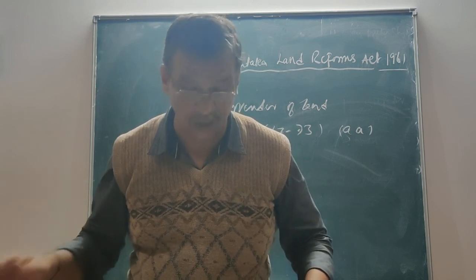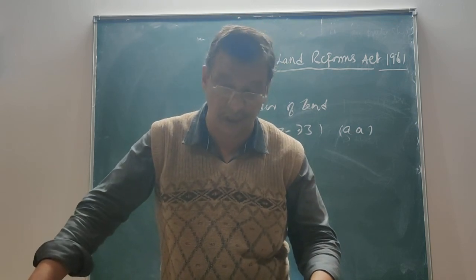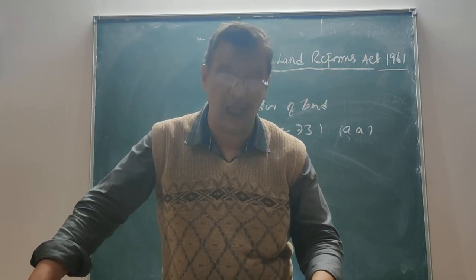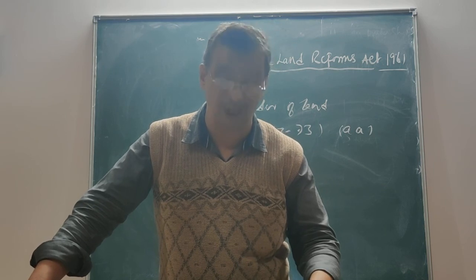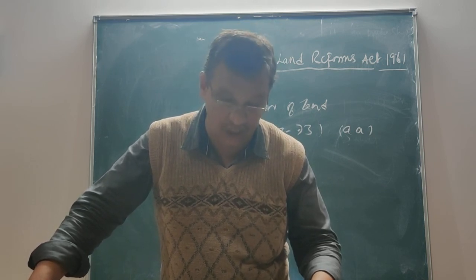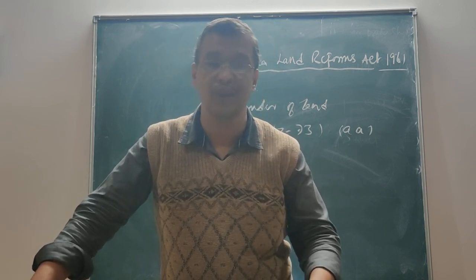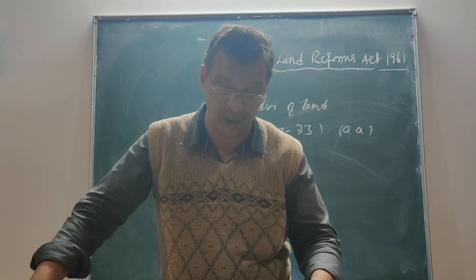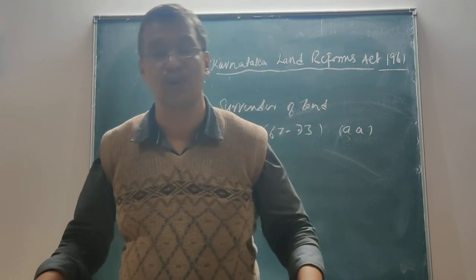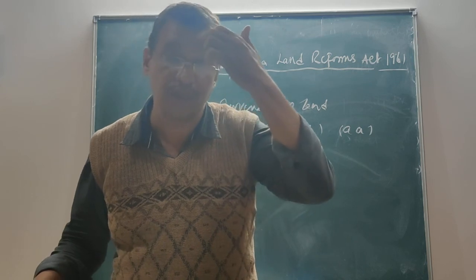Or where the land has been reserved for persons belonging to SC and ST, such lands shall also be granted accordingly, with the condition that it should not be disposed of for a period of more than 15 years. There is no alienation or interest to be created in respect of the same.